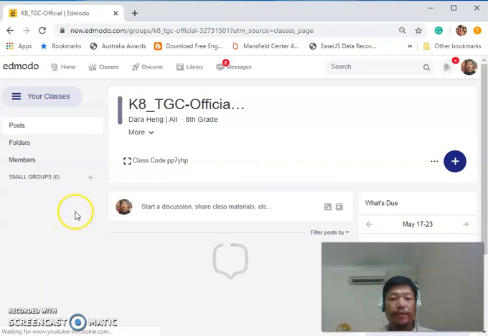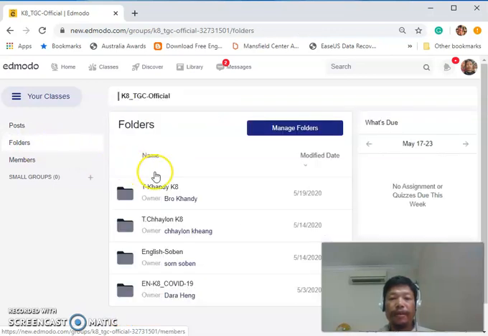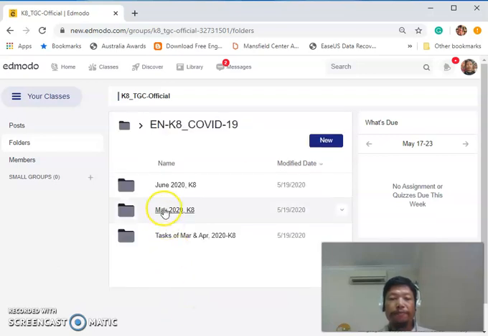When you click on this class, now what makes it easy for everybody from now on is all our teachers will put all their documents in the folders. So when you click on the folders, here you will see all the teachers that are teaching in your class. Let's just make an example of the folder of an English teacher, with teacher Dara Heng, as you can see here, the owner. So when you click on this, you will see all the folders that have been placed with all the documents from each of the months that they've been teaching.